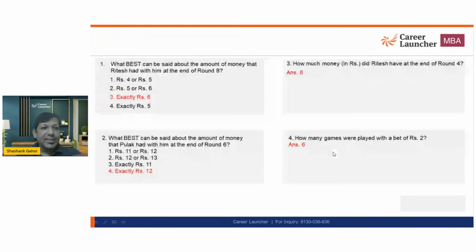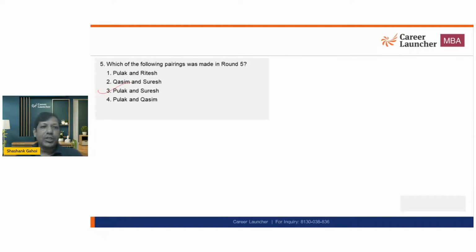So exactly 6 rupees, exactly 12 rupees. We got it. 6 and 6, Pulak and Suresh.